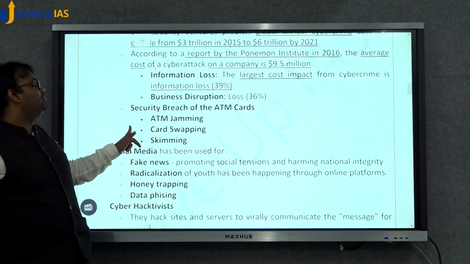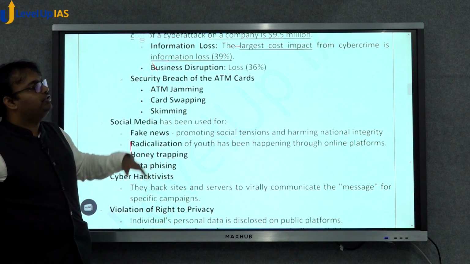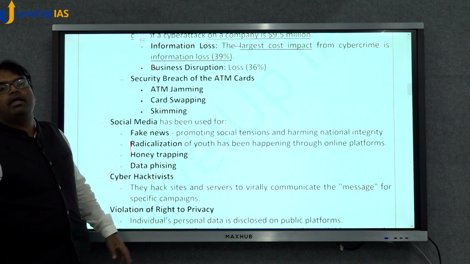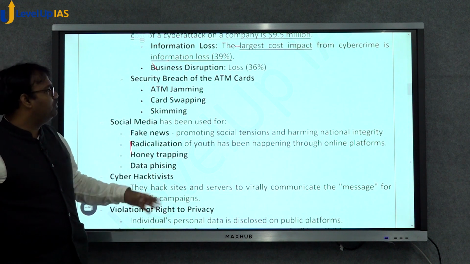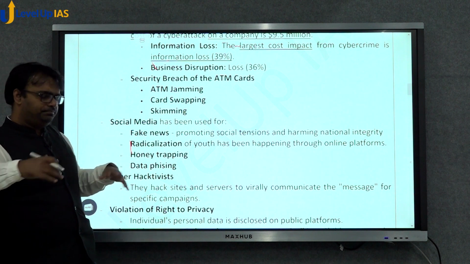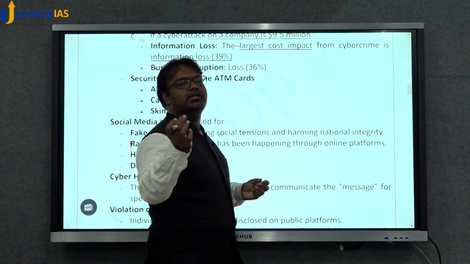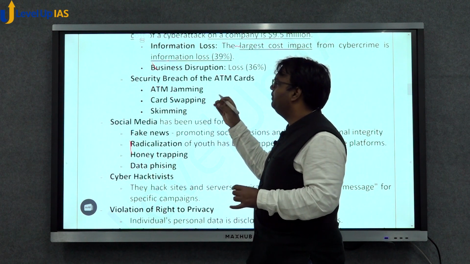There are other ways in which cyber attacks can take place. There is a security breach of ATM cards that may happen through one or the other form of cyber attack. So what happens in this situation? ATM jamming may happen. ATM jamming actually is not a type of cyber attack. Let us look at these three things a bit separately.